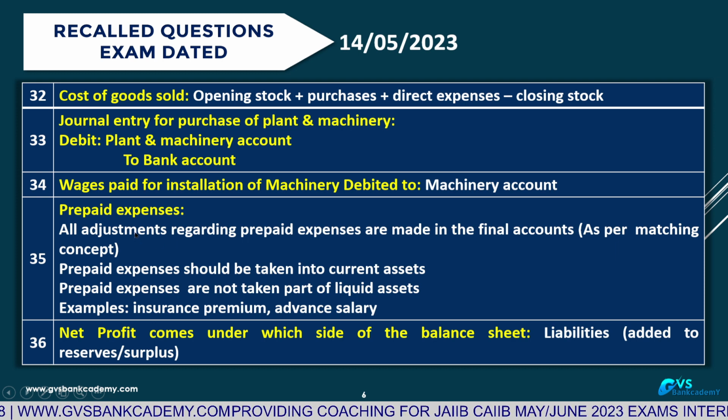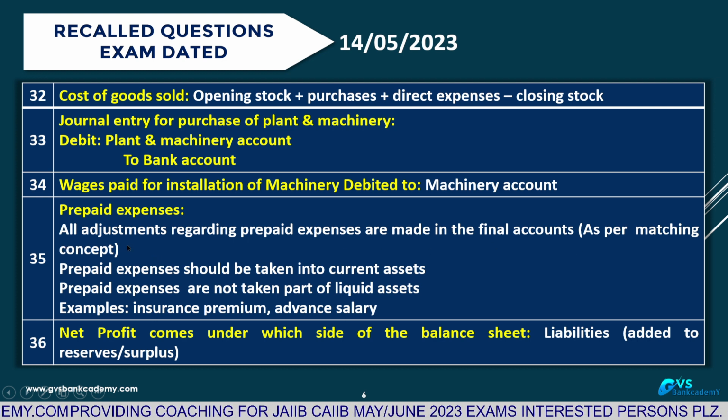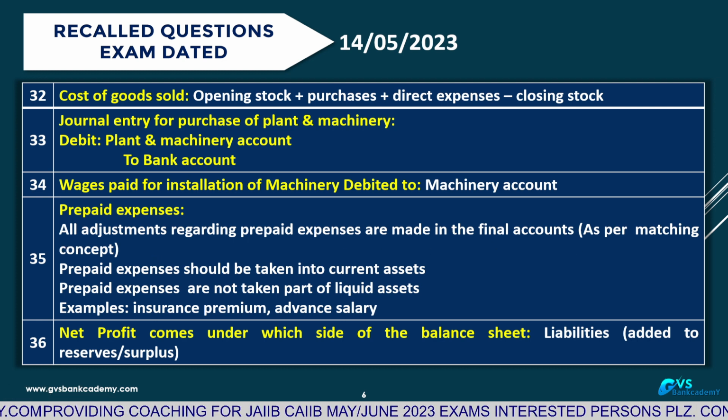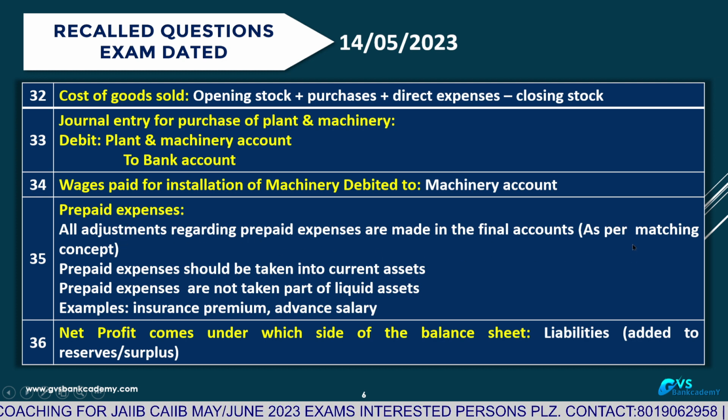At the time of closing, finalization of the accounts, all adjustments regarding prepaid are made in the final accounts as per the matching concept. Why are you making the adjustment? Current quarter income, current quarter expenditure, you have to book in that quarter only. So whatever advance payments you had paid, you have to make the necessary adjustment entries as per the matching concept.